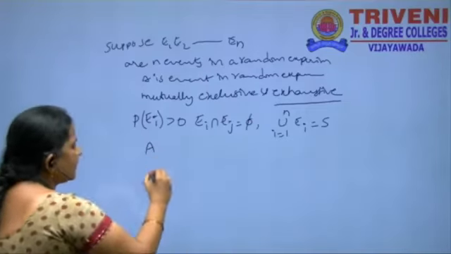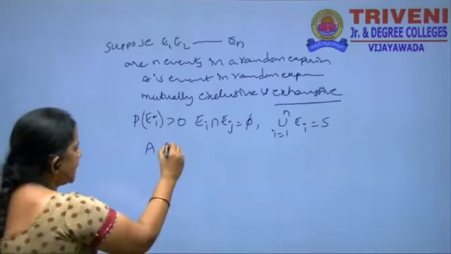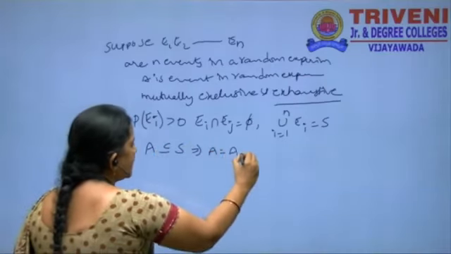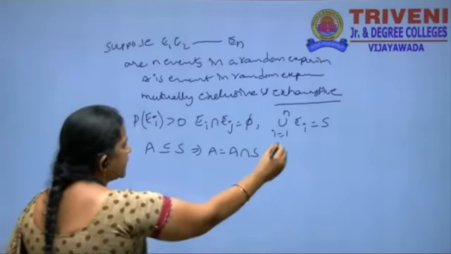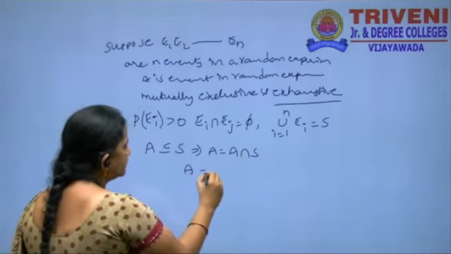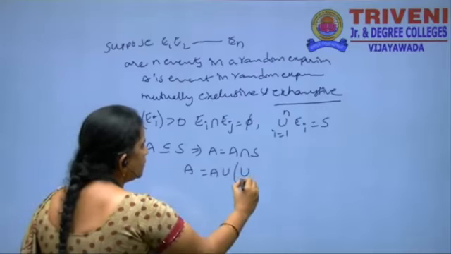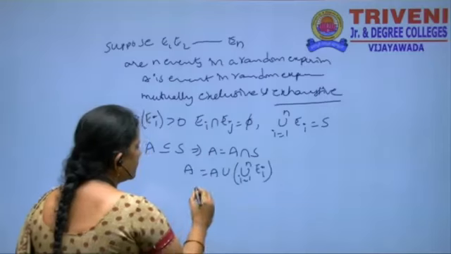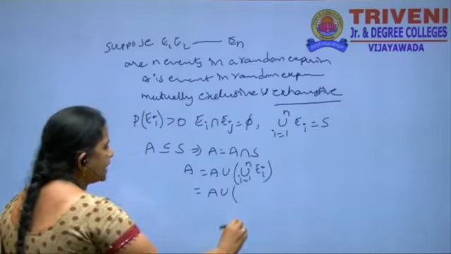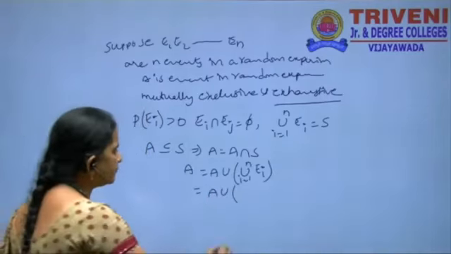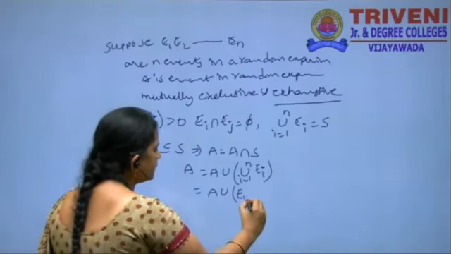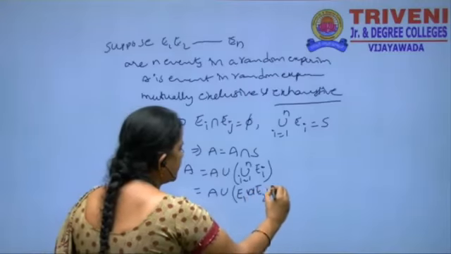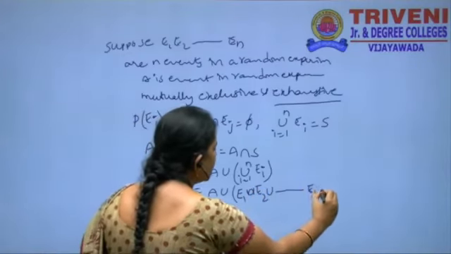Suppose A is an event in a sample space S. That implies A can be written as A intersection S. Here S is nothing but union i is equal to 1 to n Ei. Applying the values of i is equal to 1, 2, 3 and so on n, we can write E1 union E2 union and so on En.